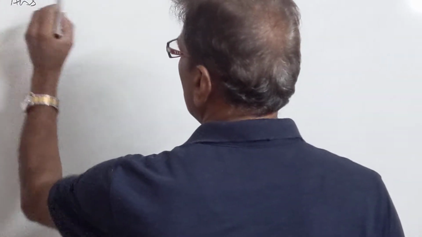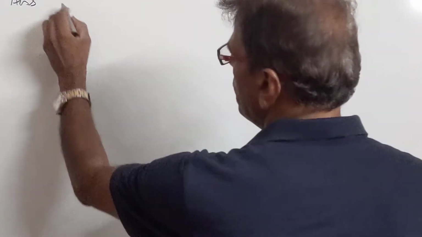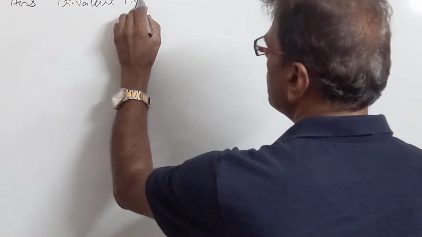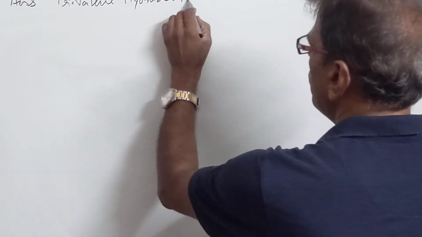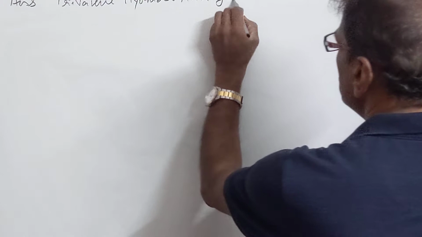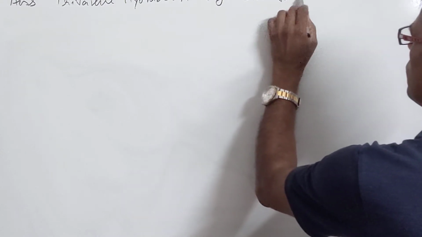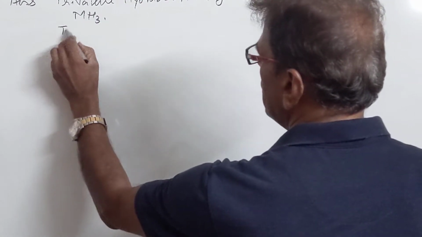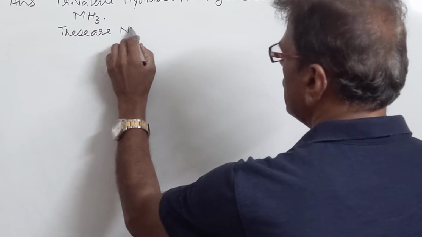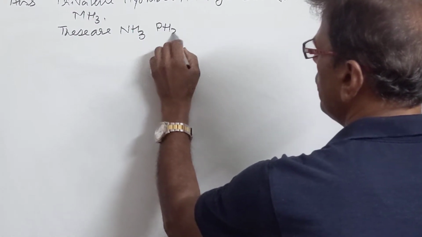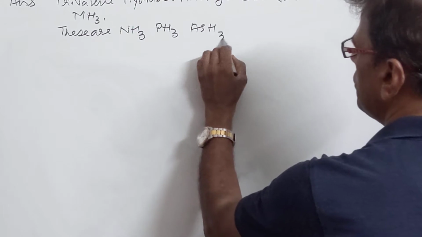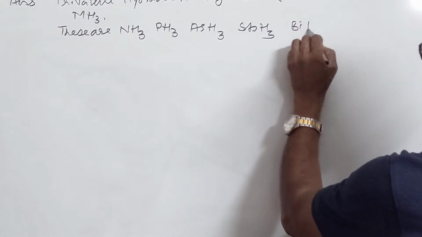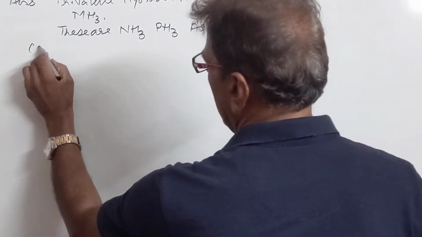Answer. As we know, nitrogen family members form trivalent hydrides with general formula MH3. These hydrides are NH3 ammonia, phosphine, arsine, antimony hydride, stibine, and bismuthine. Let us do the characteristics.